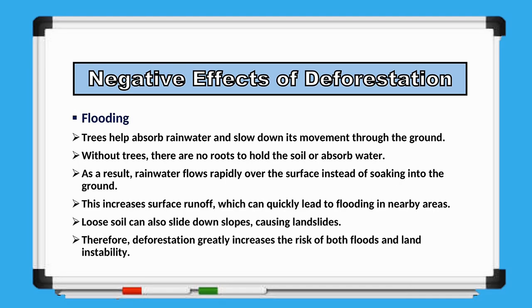Deforestation also increases the risk of flooding. Trees help absorb rainwater and allow it to soak gradually into the soil. Their roots also help hold the soil together. Without trees, rainwater flows rapidly over the land instead of infiltrating the ground. This increases surface runoff, which can quickly lead to flooding in nearby areas. In hilly regions, loose soil may also slide downhill, causing landslides. Therefore, deforestation greatly increases the likelihood of both floods and land instability.